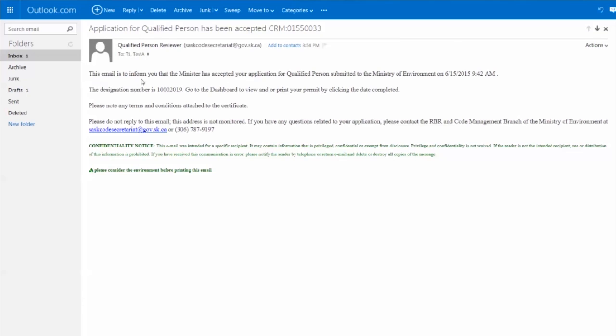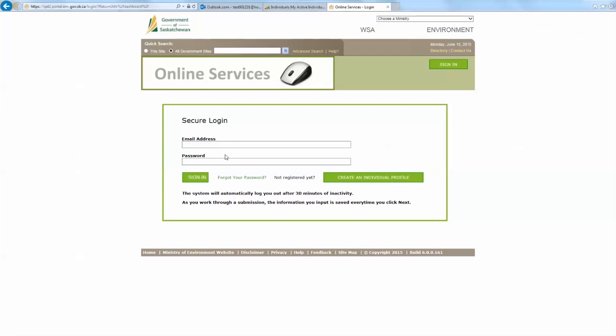And the email reads, "This email is to inform you that the minister has accepted your application for qualified person submitted to the Ministry of Environment on this date. The designation number is this." And then go to the dashboard to view and print your permit by clicking on the date completed. So we'll go ahead and navigate our way to the online services login page and then go ahead and log on to our account.